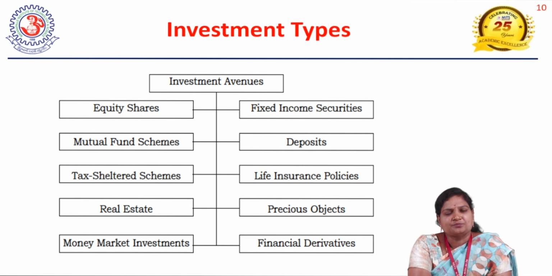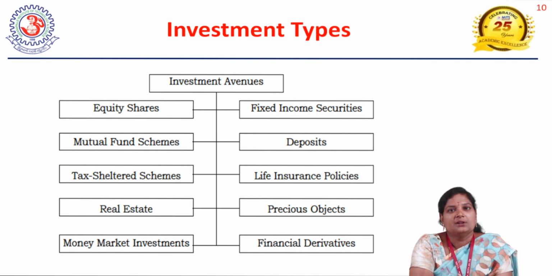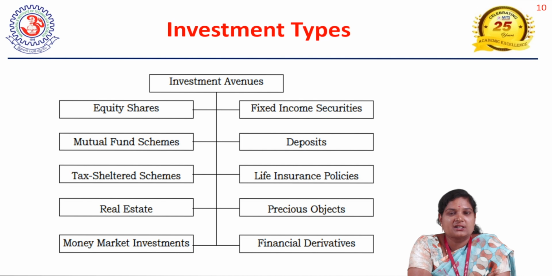Here one thing you have to observe: the income is in a very fixed manner. When the company earns more and more profits, it does not pass those profits on to the bondholders or debenture holders. Only the defined percentage of returns is provided to them. Due to that, the risk is very minimal, and the returns are also defined, or we can say minimal. Bondholders enjoy lesser returns compared to equity shareholders.